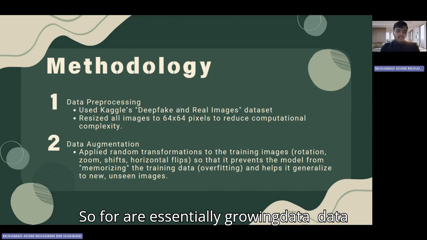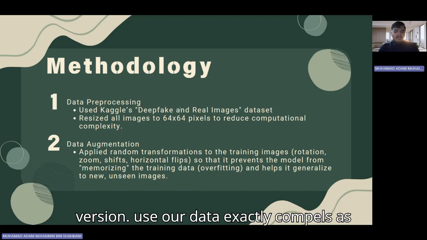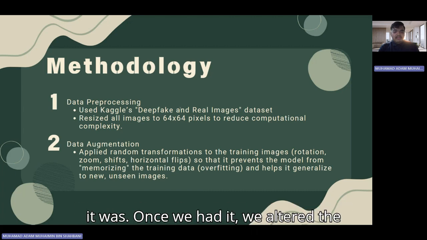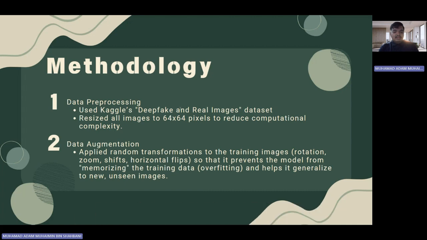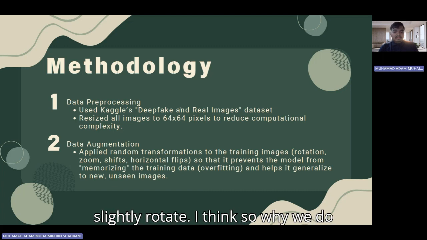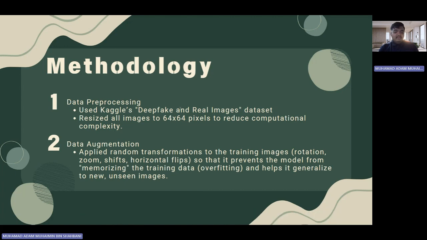So for the data augmentation part, data augmentation is the second stage. We didn't use our data exactly as it was once we had it. We altered the pictures in a number of random ways. This covers operations such as flipping an image horizontally, shifting it, zooming in or out, and slightly rotating it. So why do we do this? This method is an effective way to avoid overfitting, a common issue in machine learning. Overfitting occurs when the model begins to memorize the particular training data rather than identifying the broad patterns.